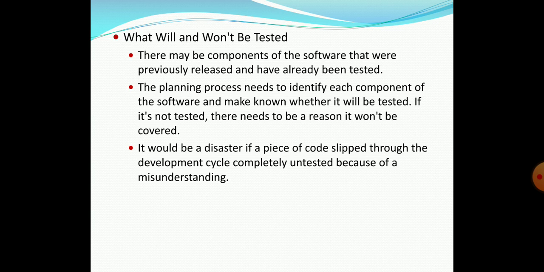The planning process needs to identify each component of the software and make known whether it will be tested. If it is not tested, there needs to be a reason it won't be covered. It would be a disaster if a piece of code slipped through the development cycle completely untested because of misunderstanding.